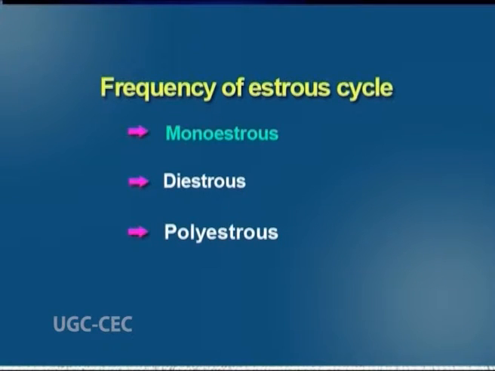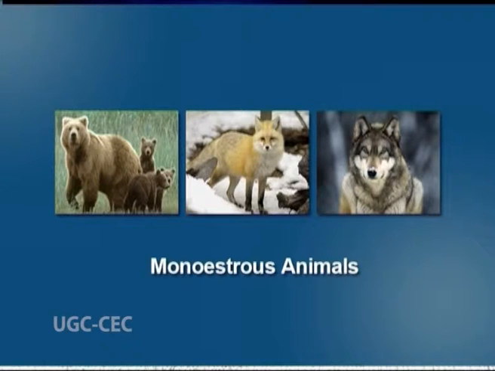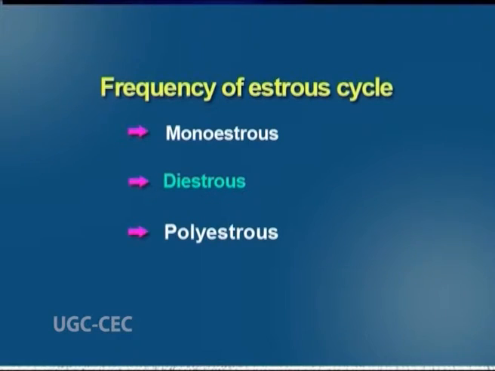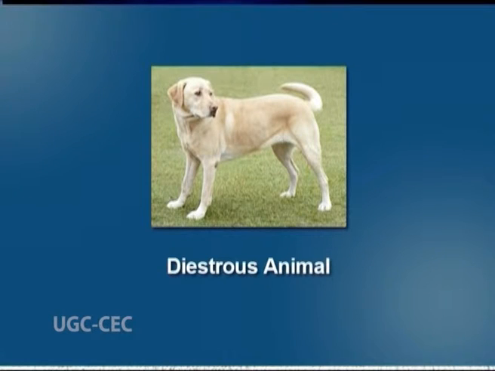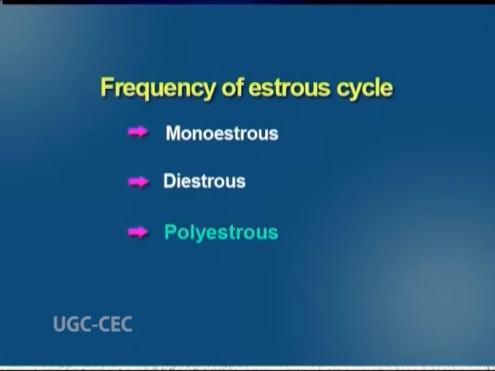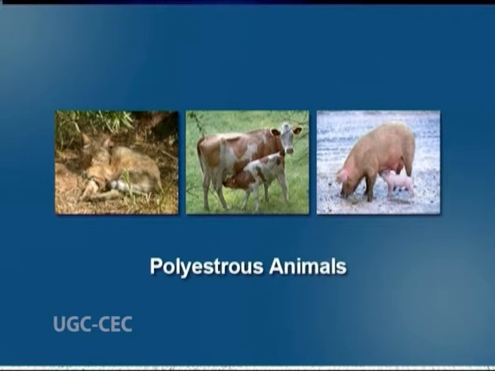First, monoestrus types. These types of animals have only one breeding season, mostly in spring, to allow the growth of the offspring. The examples are bears, foxes, wolves, etc. Second, that is diestrus types. Here, the animals possess 2 breeding seasons. An example is the dog. Third, that is polyestrus types. This type of animals possess more than 2 breeding seasons. The examples include cats, cows and domestic pigs.